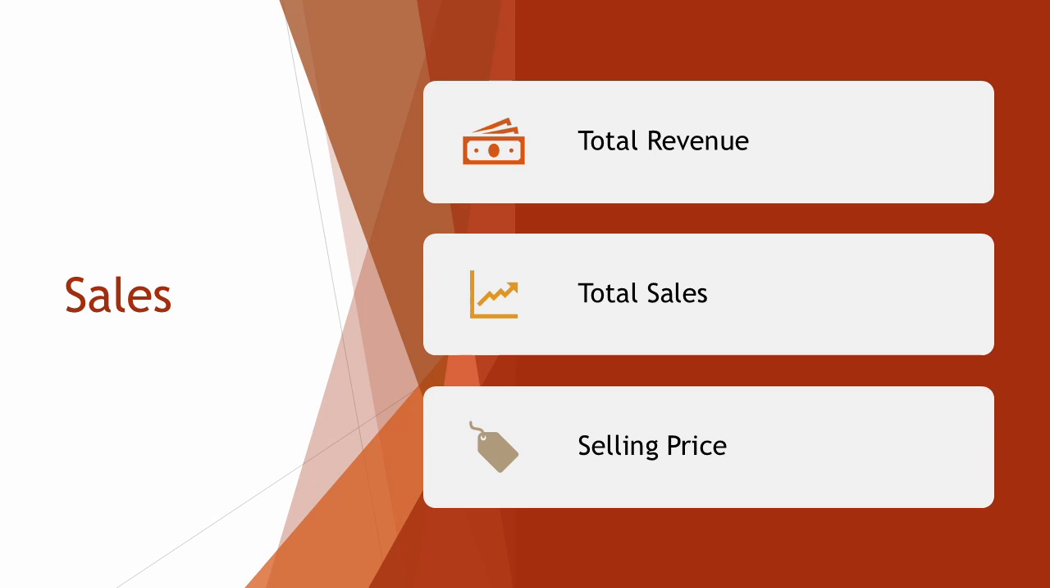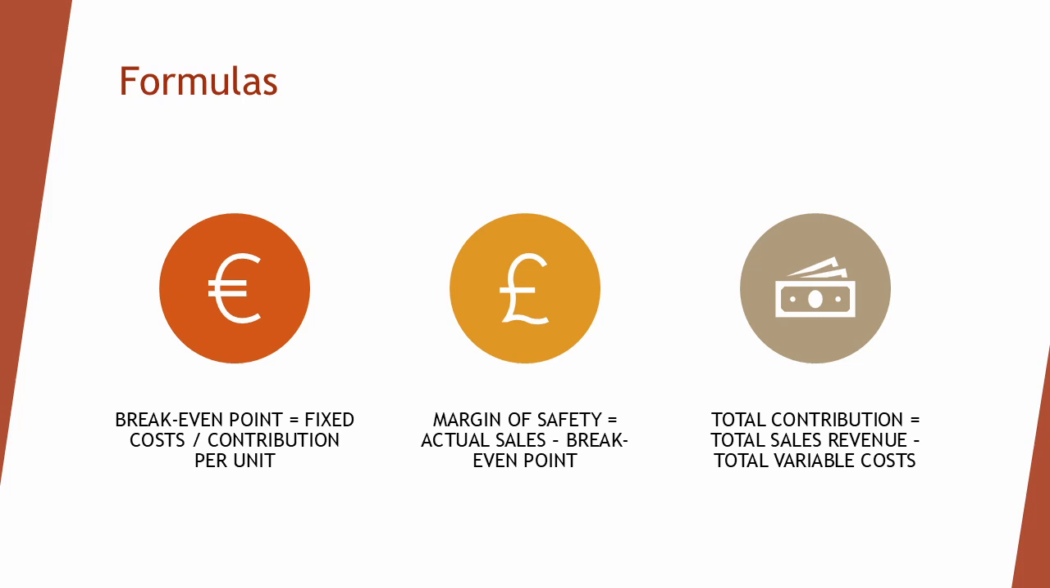Sales in value and/or units represent how much revenue is generated or how many products are sold over a given period. The formula for the break-even point is fixed costs divided by contribution per unit. The area of profit and loss is calculated by comparing total revenue to total costs, where the area above the break-even point represents profit and the area below represents loss.